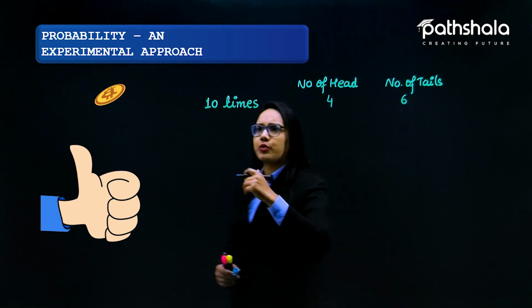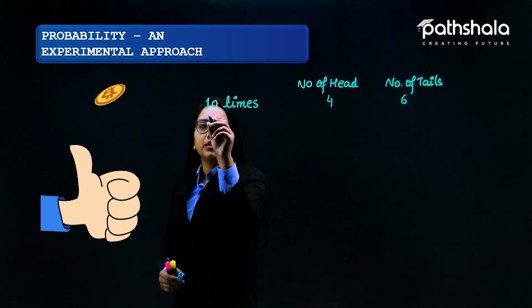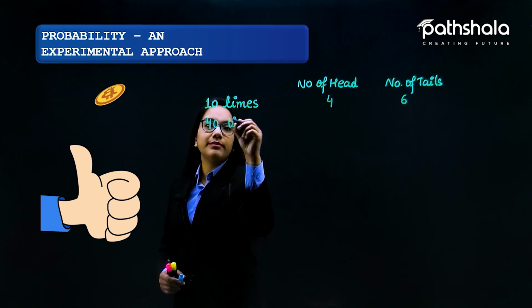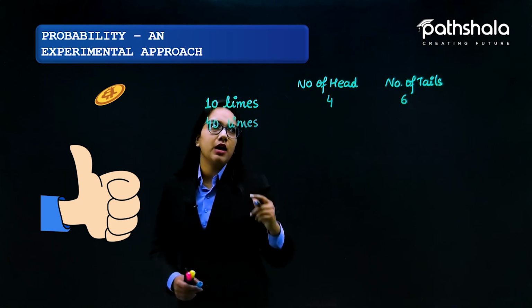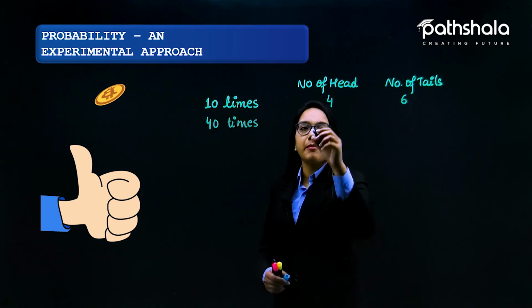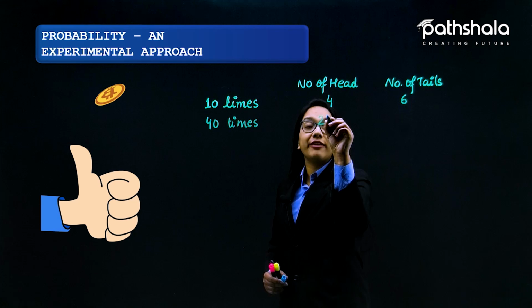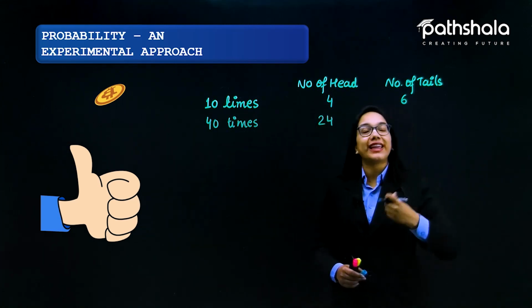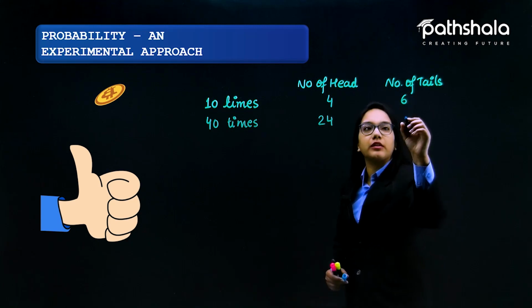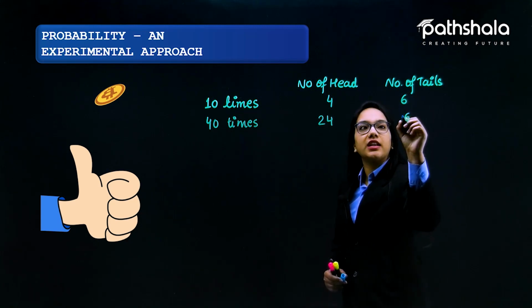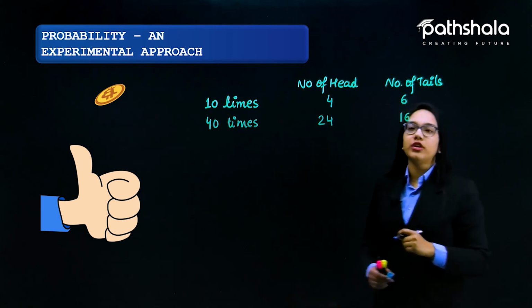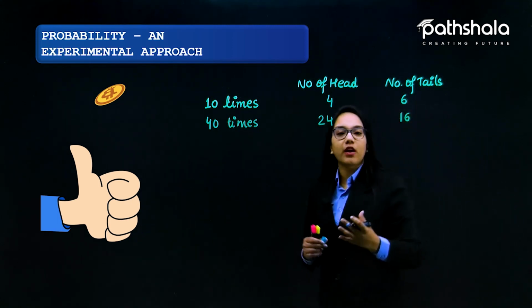And let us suppose I am tossing a coin 40 times, and the number of heads that shows up is 24, and the number of tails that comes up is definitely 16. So let's just find out their probability.